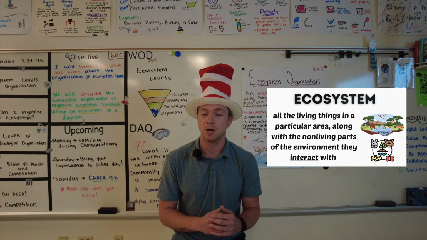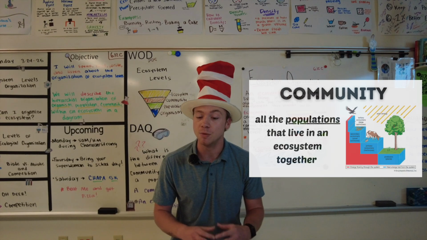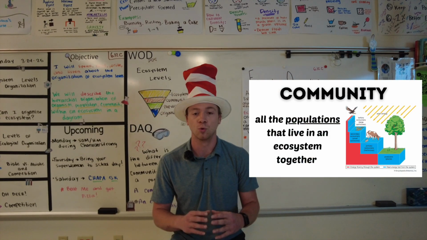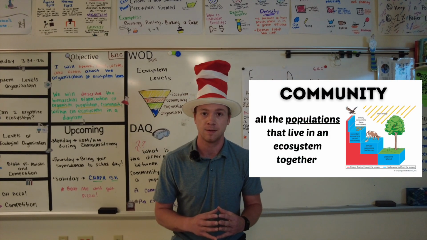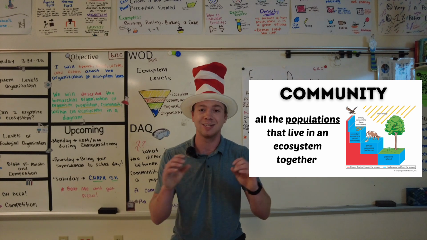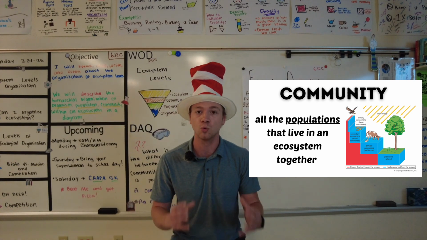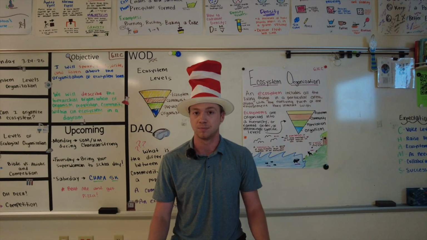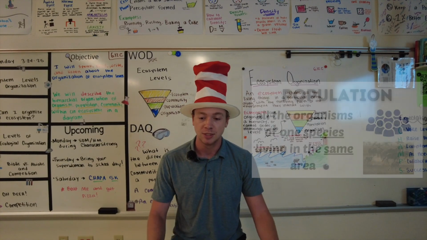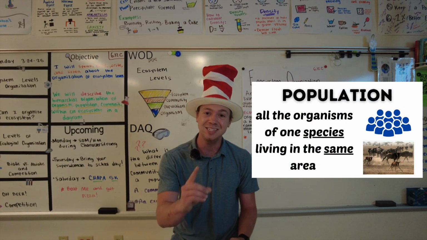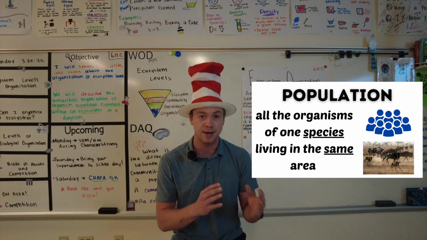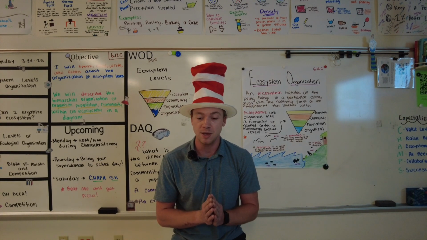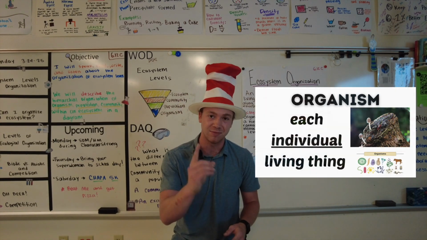Now, we also have a community. A community, okay, is just a group of populations, okay? It's a group of various living things, okay? It's a group of living things or a group of populations in an ecosystem. A population is all the members of a single species in an area. And then an organism is just a single living thing, right?